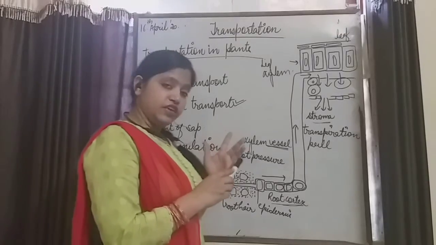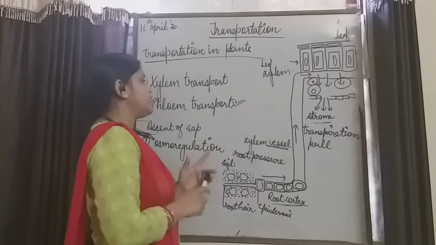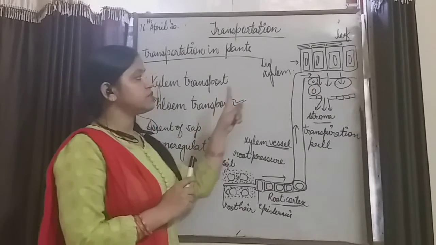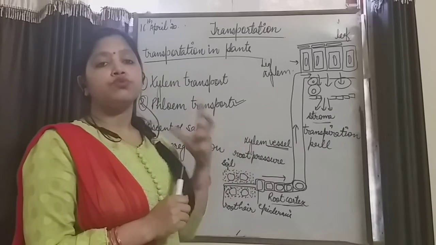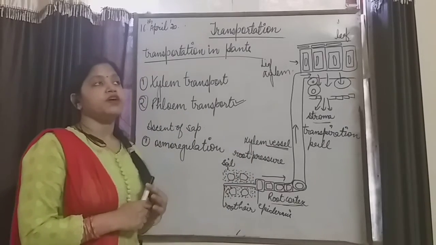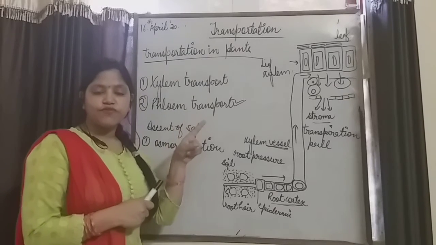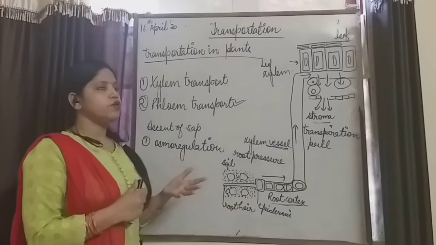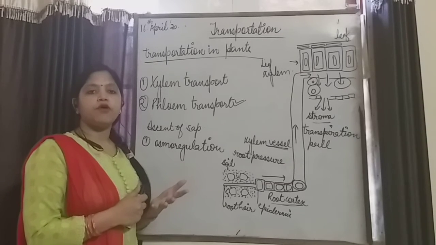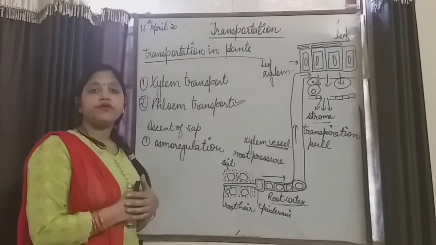Whether the part is leaf, stem, root, fruit or flower, the food has to be transported through the phloem tissue, which is present throughout the plant body, but the formation of food takes place on the surface of leaves by the process of photosynthesis, and the food is stored in the form of starch in the plant. Starch is a form of glucose.